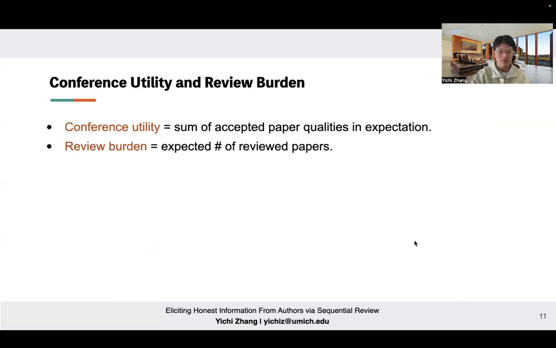Now we have some time to introduce one property of the sequential review mechanism, about the review burden. Let me first introduce two dimensions that the conference may care about. The first dimension is the conference utility, which is defined as the expected sum of all the accepted papers' qualities. The second dimension is the review burden, which is equal to the expected number of papers that are reviewed by the mechanism. Ideally, we want the review burden to be small and the conference utility to be large.